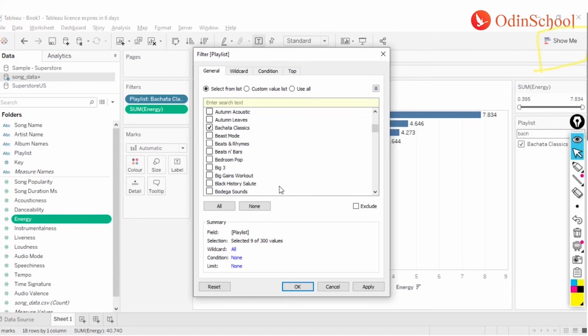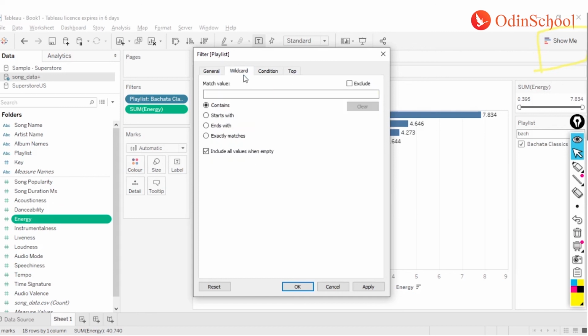Let's say, out of this selection, I want to find all the values which have the word good in them, and I want this filter so that not just now, but even in the future, if the playlist updates and any other values come up with the name good, they should be included as well.